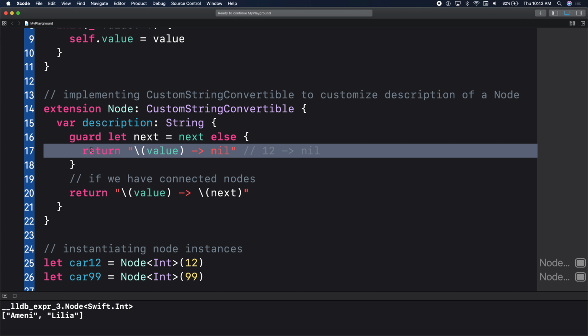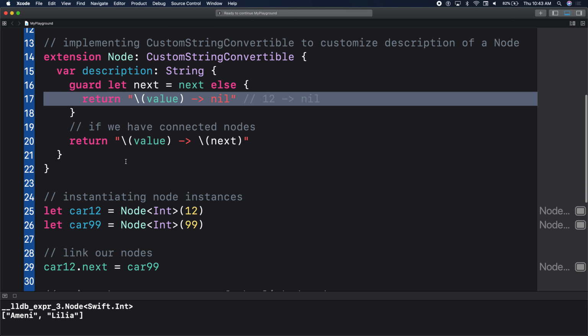Yes, sir? I assume that's a property of nodes? It's not a property of nodes, it's basically the way we wrote this description here. If I say print 12, right now 12 is connected to 7, correct? So it will print 12, it will get to 7, it will also print 7. And it'll do that again? Exactly. Until there's no more anything to print. Cool? Very good. Let's go ahead and test this out.